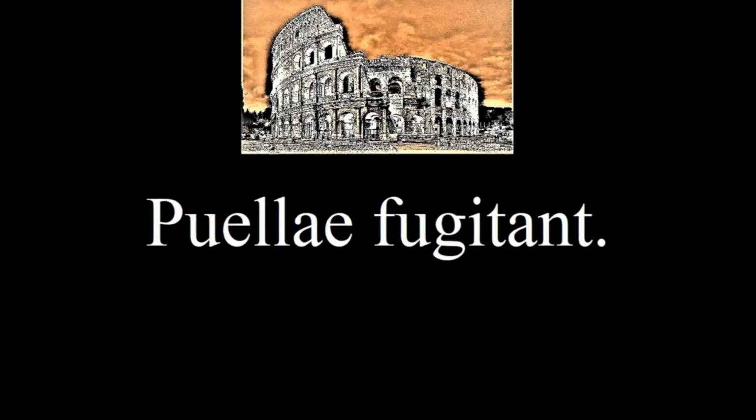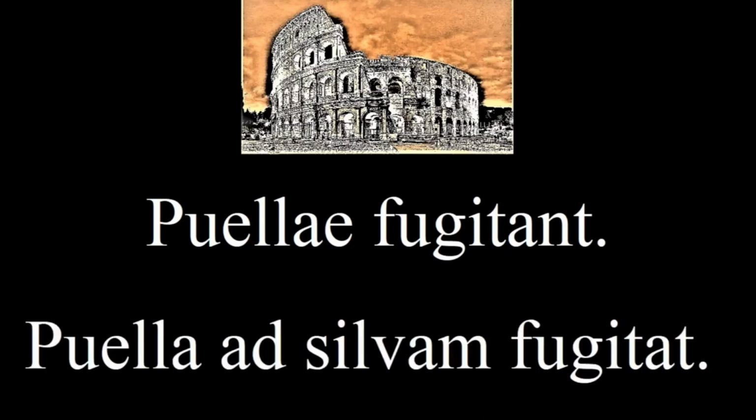To figure out the next sentence, recall that a fugitive is someone that flees. Puellae fugitant. The girls flee. Now try to say the girl flees to the forest. Puella ad siluam fugitat.